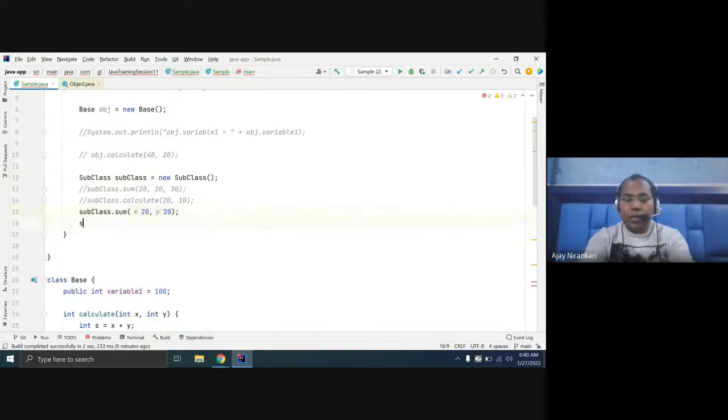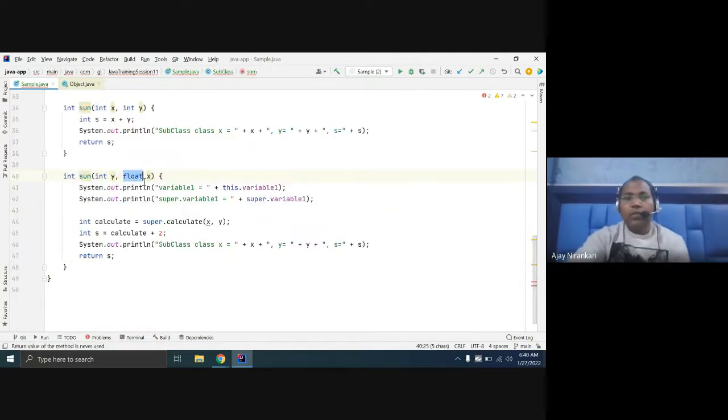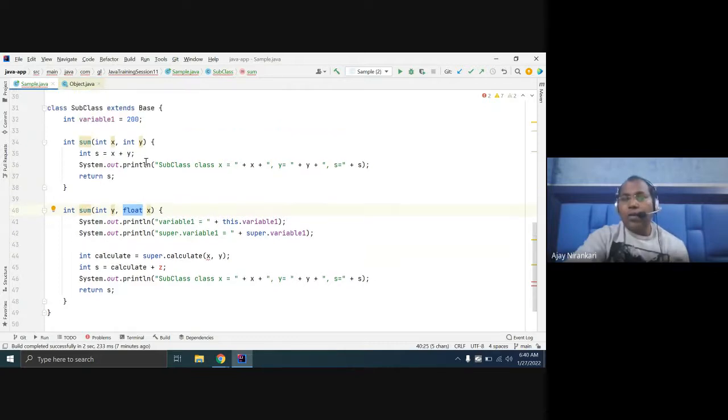Maybe you can say subclass dot sum, where I pass one integer and another floating number, say 10 comma 20.1. So here you pass a float number, and you specify it as a float, so it will be taken as a float number. So the compiler distinguishes these by the parameter list.